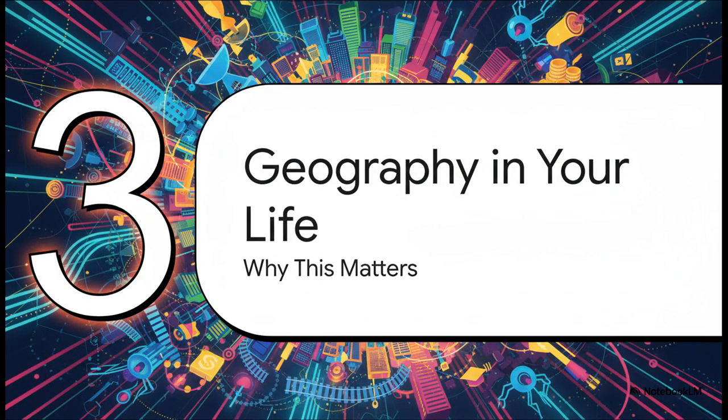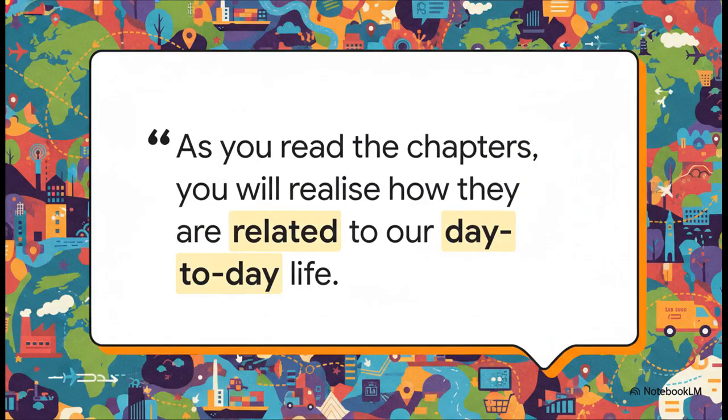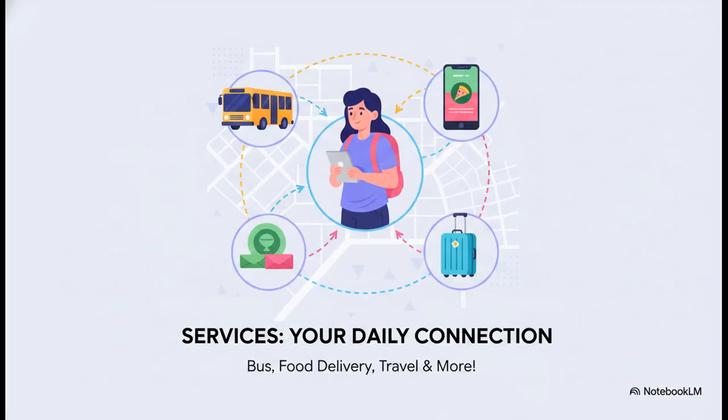Now, it's so easy to just see all of this as stuff you have to learn for an exam, but this chapter is about so much more than that. So let's talk for a second about why this all matters in your actual life. The preface of your textbook actually says it perfectly. The whole point isn't just to learn a bunch of facts, it's to see how geography is shaping your everyday world. Think about it. From the bus you take to college, to the app you use to order food, to the vacation your family is planning, you are constantly, and I mean constantly, interacting with the tertiary sector. Understanding this chapter is really about understanding the invisible economic systems that shape your life.